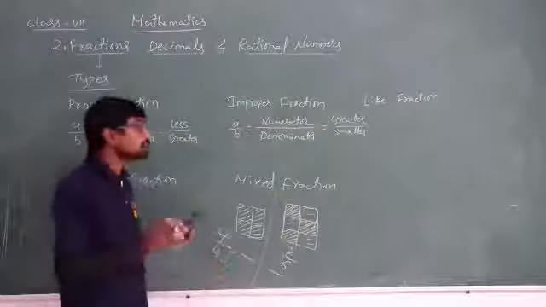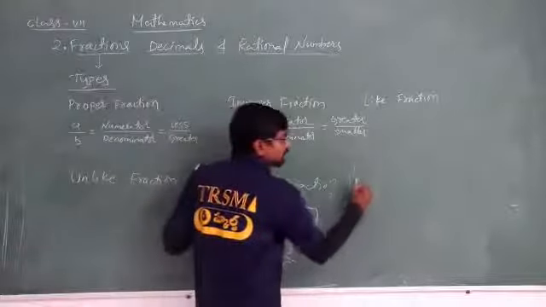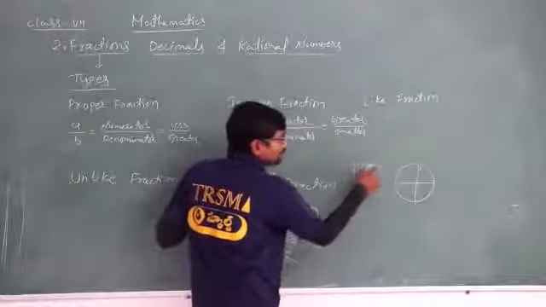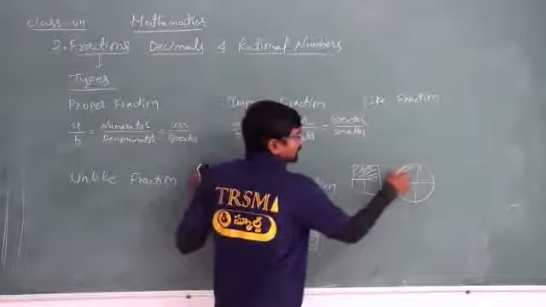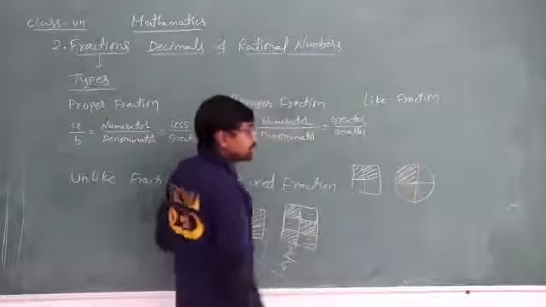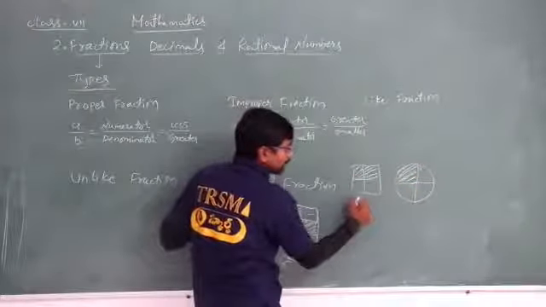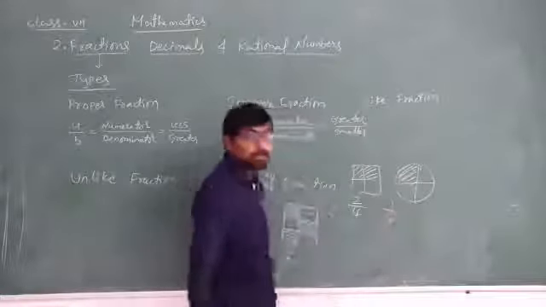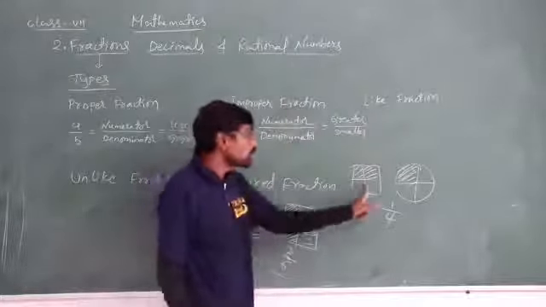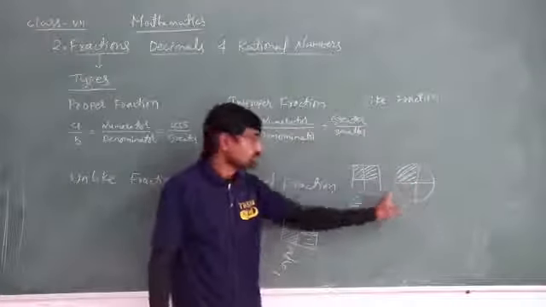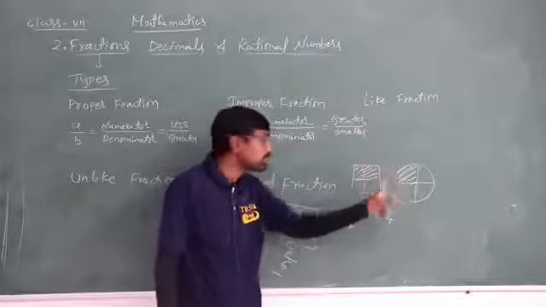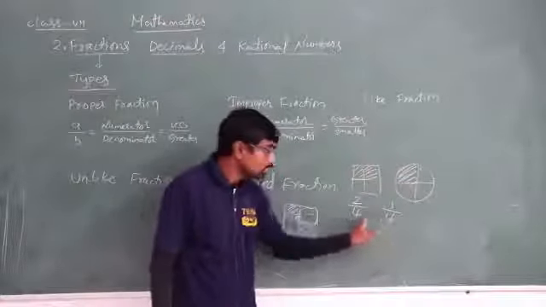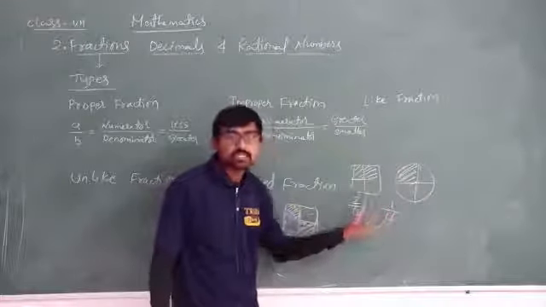So for what can we call like fractions? If I have taken one square, and one circle, and I have shaded these 2 parts here, and here I have shaded 1 part. What is the fraction of the shaded part? 2 by 4. Here what is the fraction of the shaded part? 1 by 4. Now see here, the whole value of both the things is the same, that is 4, isn't it? The denominator value is the same.